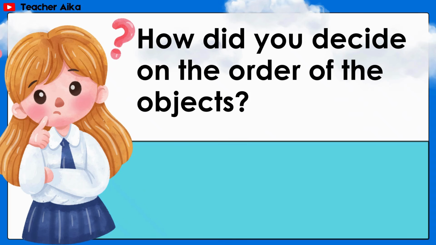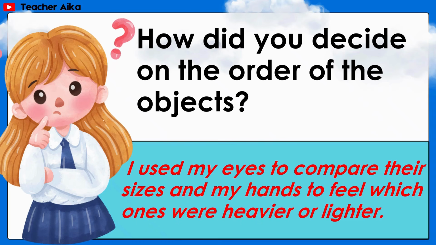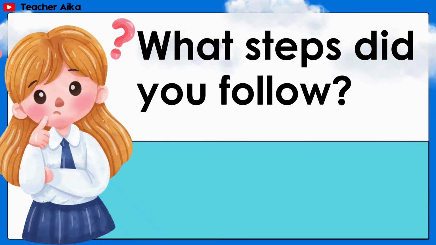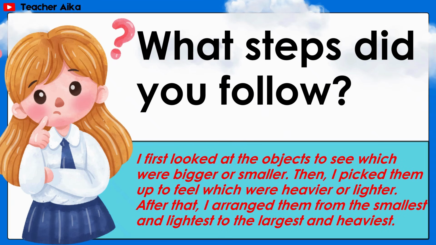How did you decide on the order of the objects? Answer: I used my eyes to compare their sizes and my hands to feel which ones were heavier or lighter. What steps did you follow? Answer: I first look at the objects to see which were bigger or smaller.